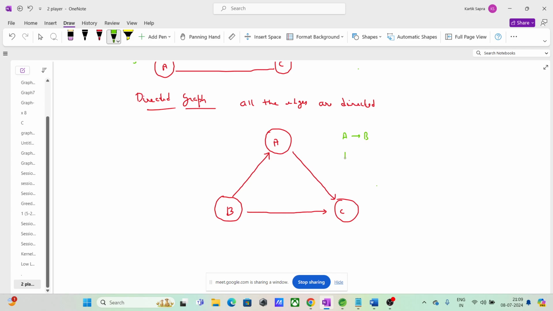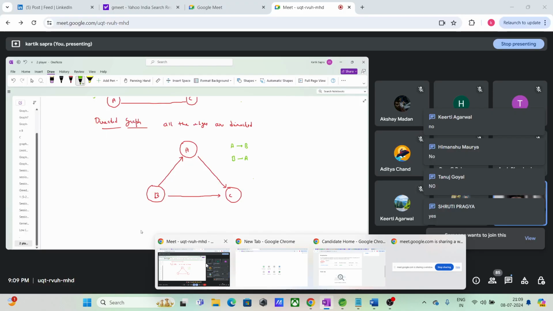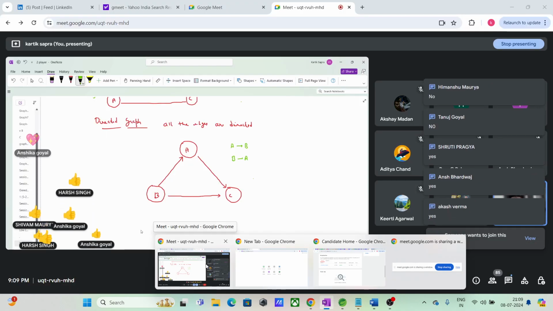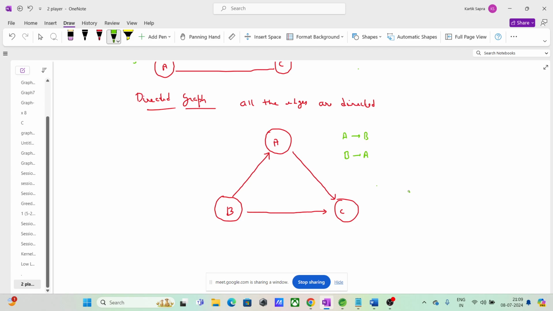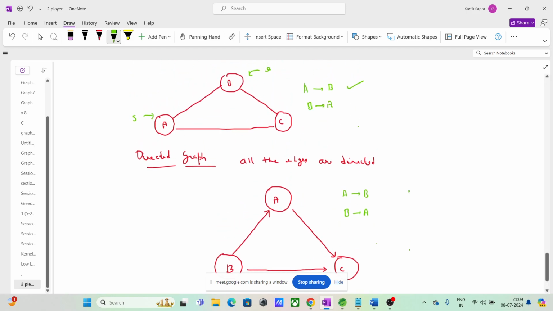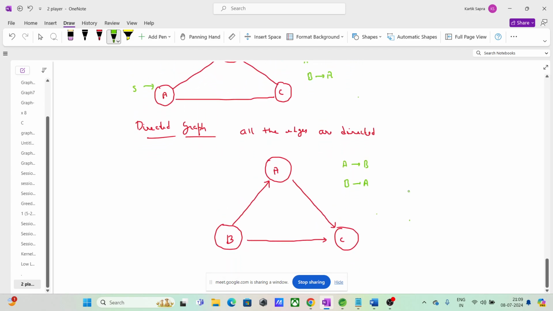But guys, if I ask you, can we go from B to A? Yep, we can go. Right? So I think these concepts, these terminologies are clear. Because guys, in the question we will have these terminologies only. So now is the time that you know everything.